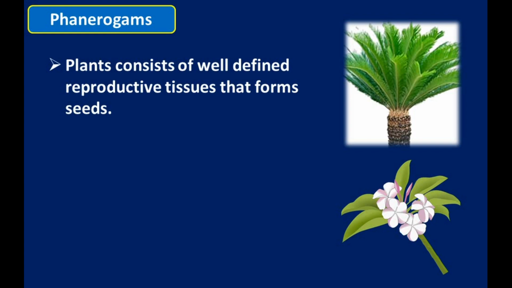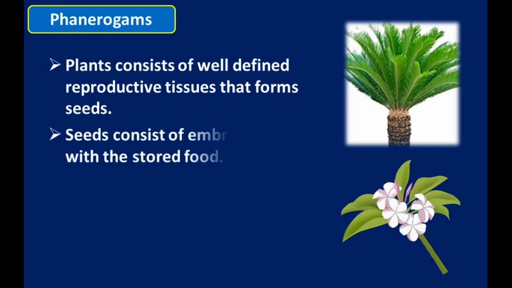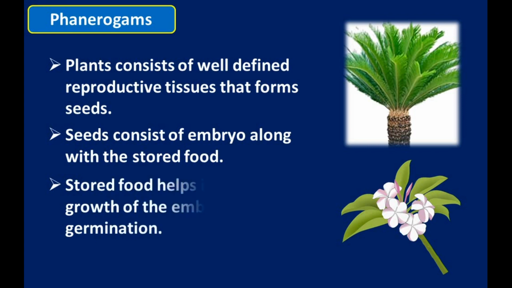Seeds consist of an embryo along with stored food. So they have an embryo, and this embryo comes with food. Stored food helps in the initial growth of the embryo during germination. We know when we sow seeds, they germinate and develop into a new plant. In the initial growth, the stored food helps the growth of the embryo.